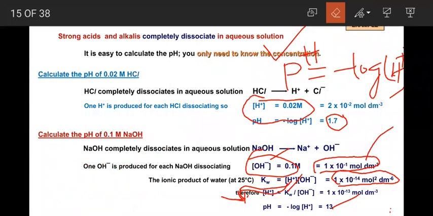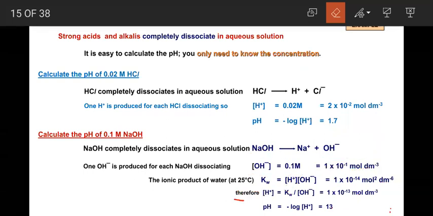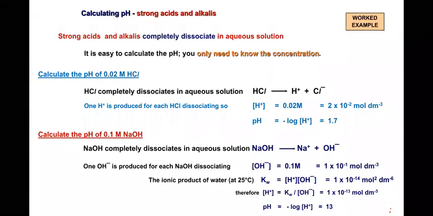So here, in case of a basic solution, we need to know the OH minus ion concentration first. Then you put it in the ionic product of water, where you will get the concentration of H plus ion. Once you know the concentration of H plus ion, you put the values in the pH equation, and we get the exact pH value. So this is about calculating pH of strong acids as well as strong bases.